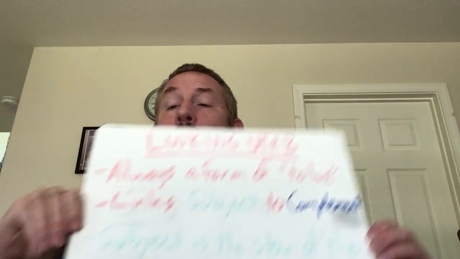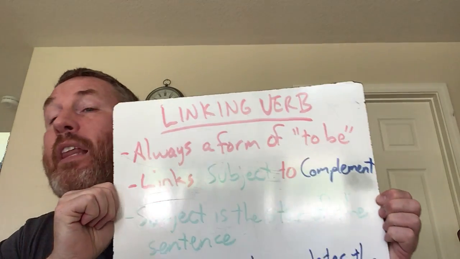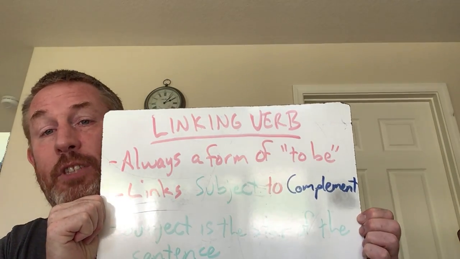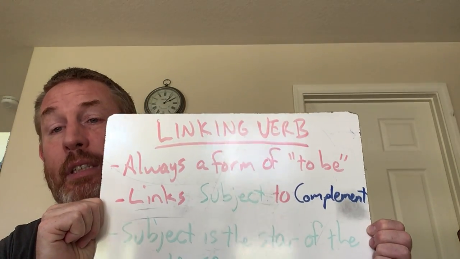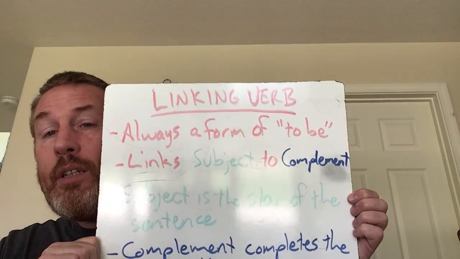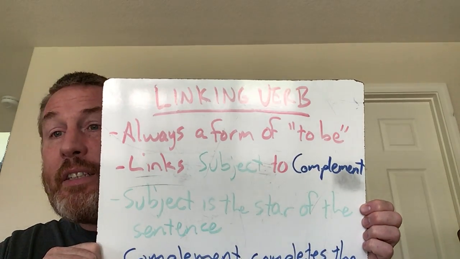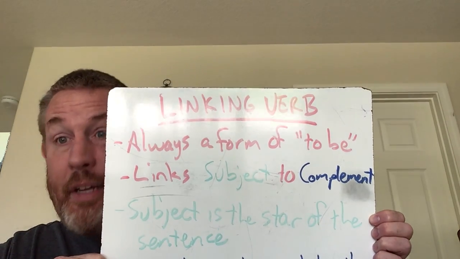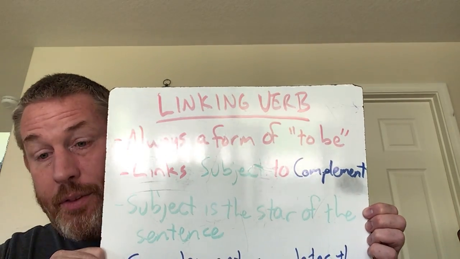Where did I put the linking verbs? There they are. Linking verbs are always a form of to be, and linking verbs link the subject to its complement. The subject is the star of the sentence, who the sentence is all about, the person doing the verb.